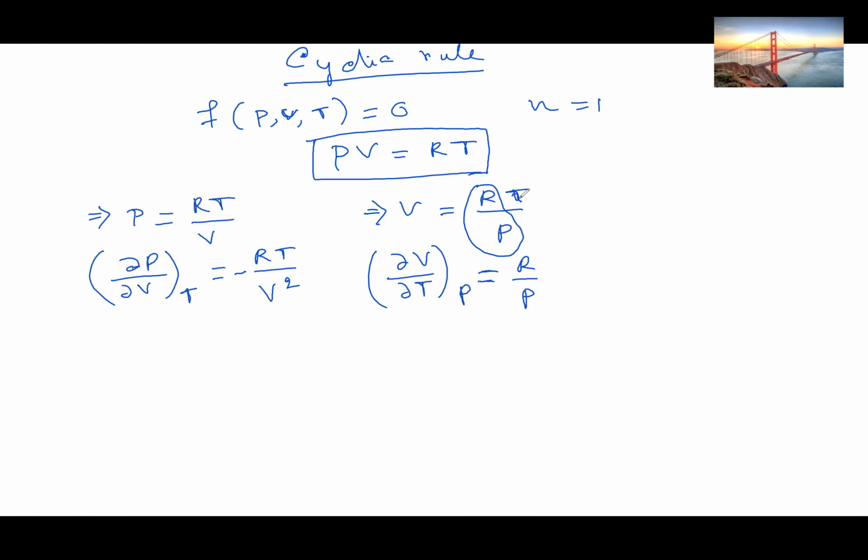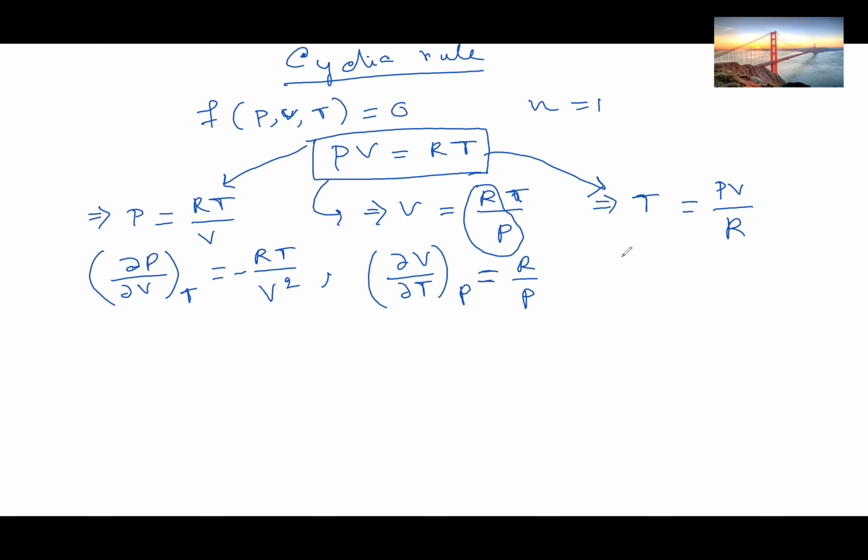Okay, so please try to recollect the very basic differentiation rules we learned at school level. And then T equals PV by R. So we are just writing different forms from this equation. I hope you can understand this.